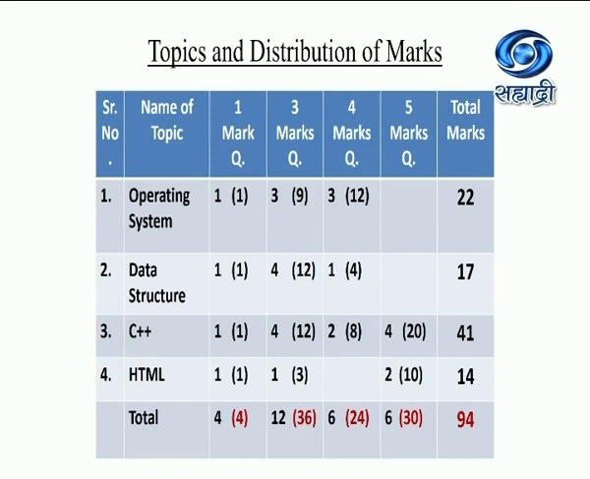There will be 1 question of 1 mark, 3 questions of 3 marks, 3 questions of 4 marks, and 5 marks programming question is not there for operating system. Questions will be only for C++ and HTML. You can see the distribution of marks for other topics. So in all, there will be 94 marks and operating system weightage is 22 marks. So let us start with the topic directly.